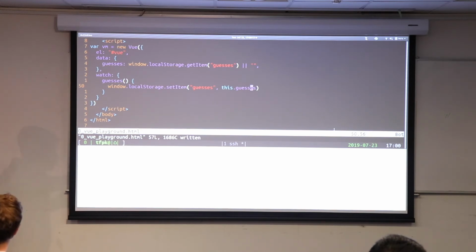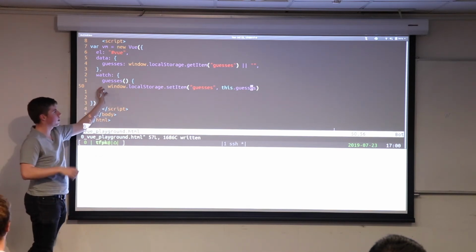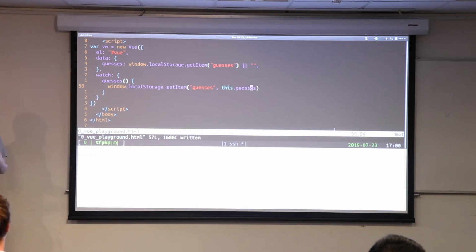Yes? Where is local storage? So local storage is a property of the browser. And basically every page has its own local storage, which is why you're saying window.localStorage, because it's inside my particular window there's this concept of local storage. And it persists across whenever you refresh. Even if you close your browser, it will still stay there. So it's really useful for things like, if I've chosen some options in a game or I've chosen some options on a website, I can put them into local storage and I'll never forget them. And I'll come back to the website in a month's time and they'll still be there.